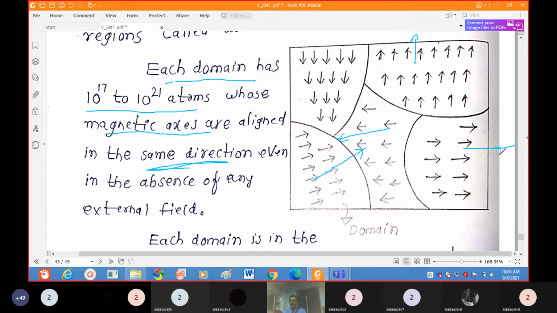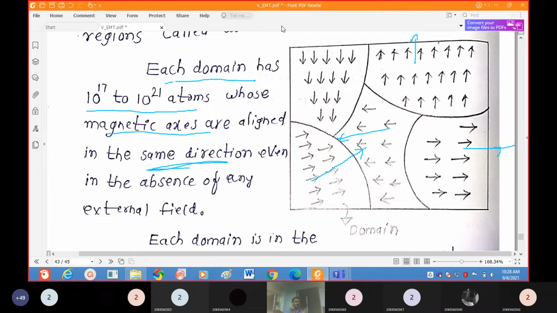That's why, without applying an external field, the resultant magnetic moment is zero. Individually each domain has a permanent magnetic moment, but the resultant magnetic moment without any external field is zero.